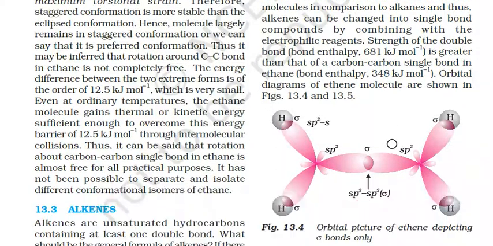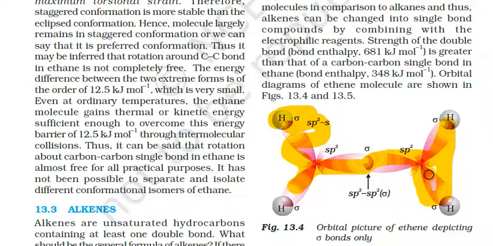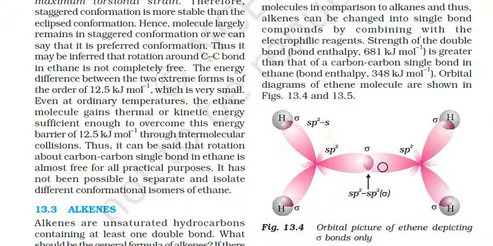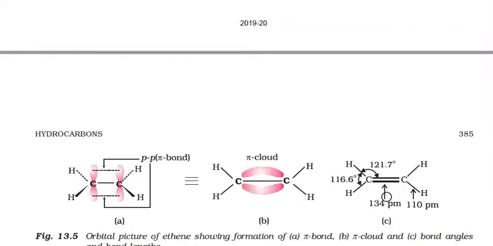The orbital diagram of ethene can be shown like this. Here, the three sp2 hybridized orbitals of each carbon react with hydrogens, 1, 2, 3 and 4. One head-on overlapping between the hybridized sp2 orbitals of the carbons is present here, so an sp2-sp2 sigma bond is formed here.